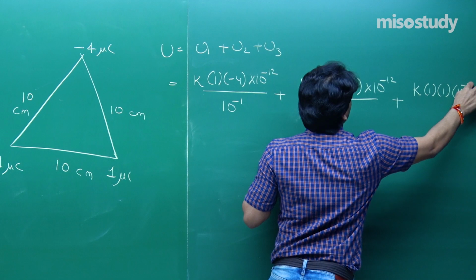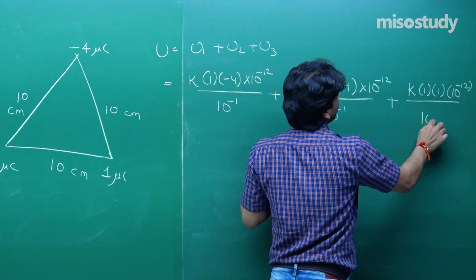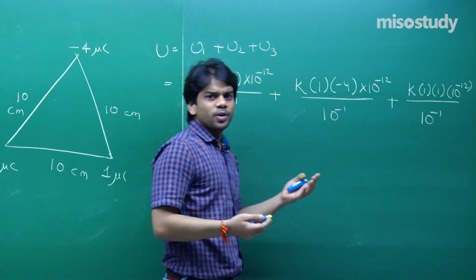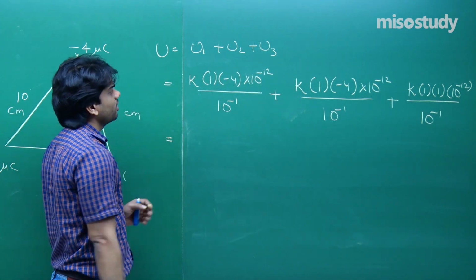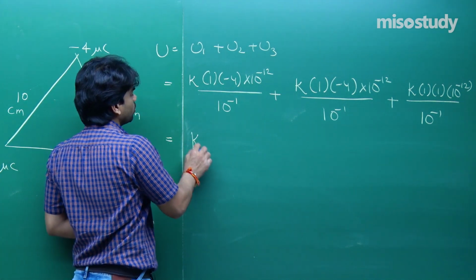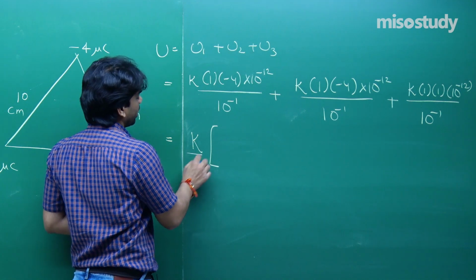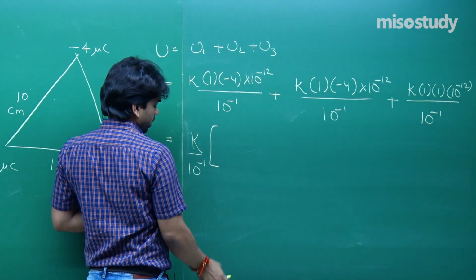I hope that it's visible up till this end, hope that it's clear to you all. Divided by again 10 to the power minus 1, simply add them, 9 into 10 to the power 9. So, K is 9 into 10 to the power 9, you can keep K outside only, and 10 to the power minus 1 also you keep here, and 10 to the power minus 12 also you can keep outside.